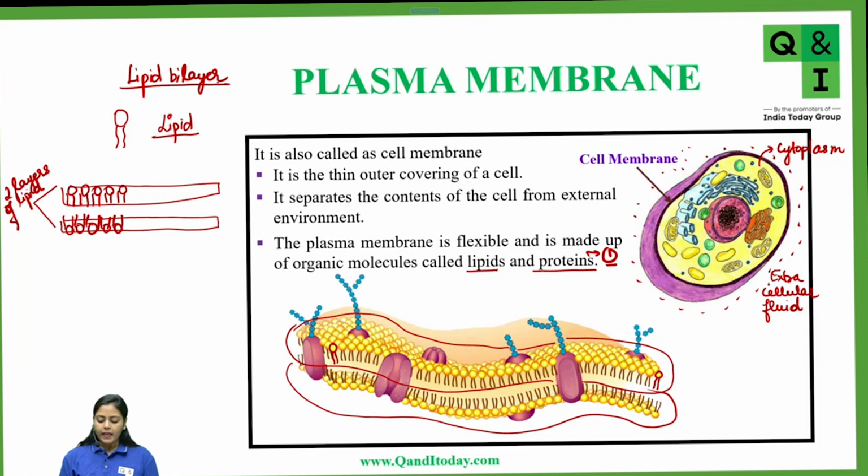Now, in between the plasma membrane's lipids, you have certain molecules embedded in it. Those molecules are called proteins. So now I am highlighting proteins with a different color. Some of the proteins I am drawing like this, and one protein I am drawing like this. Now I'm again coming back to the lipids, which are present like this.